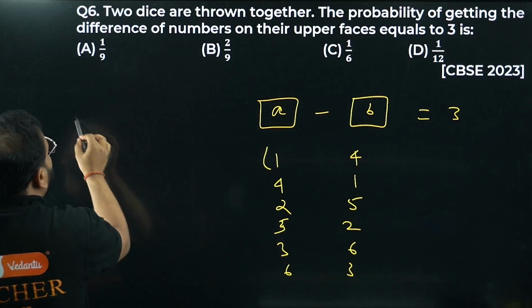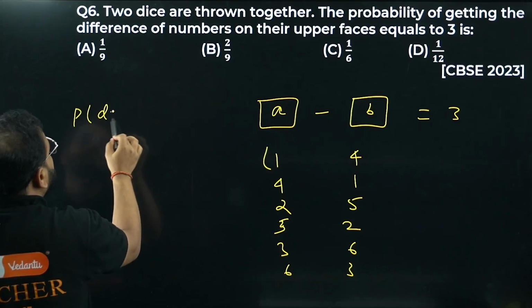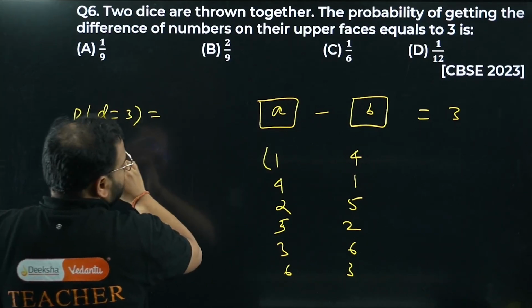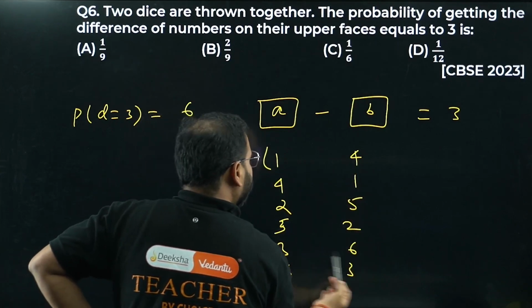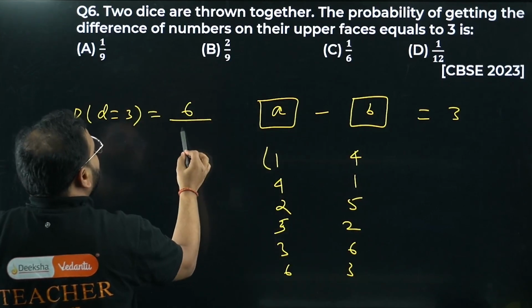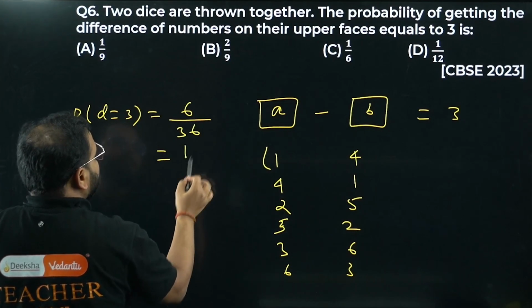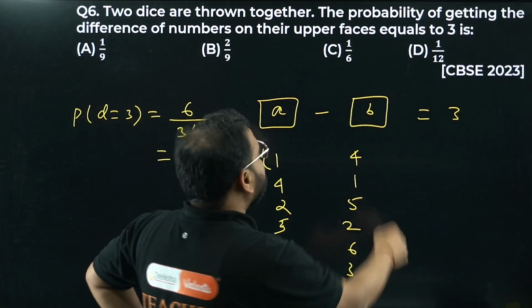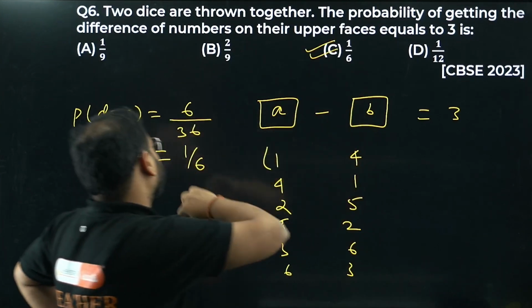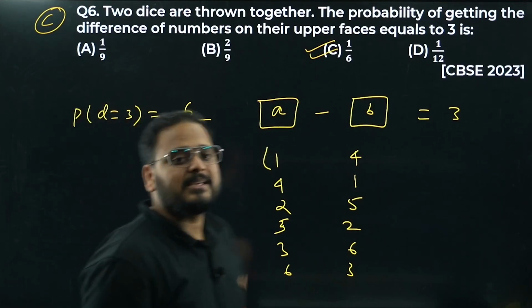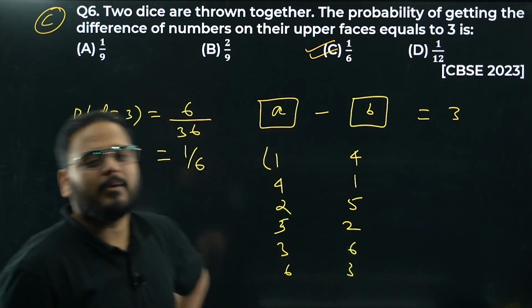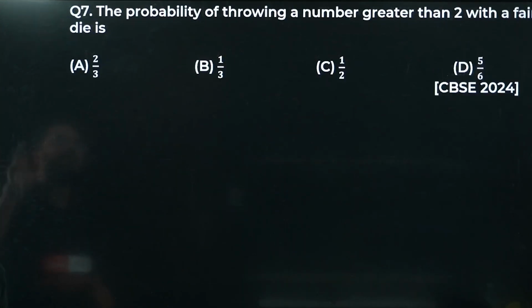Okay, so probability for the difference to be equal to 3. What is that, bacha? Is going to be total of 6 ordered pairs upon total number of outcomes 36. What's the answer, bacha? 1 by 6. Option number C, 1 by 6. I hope this is clear. Simple problem. Have a look. Moving on, question number 7.